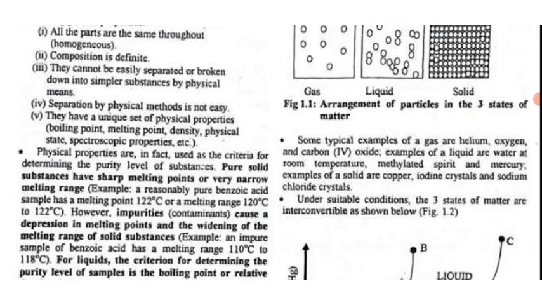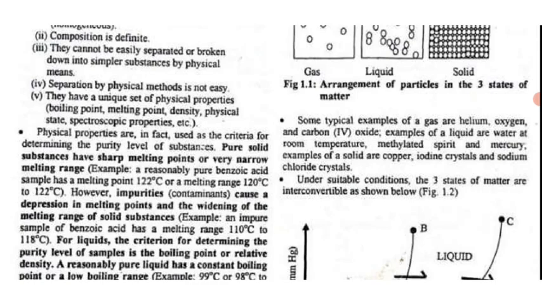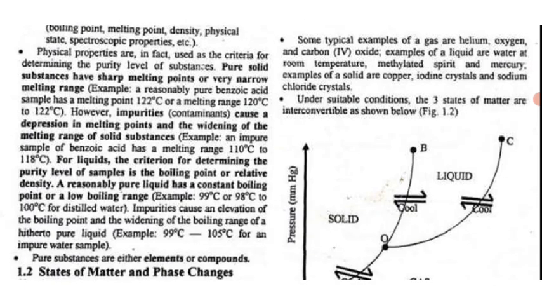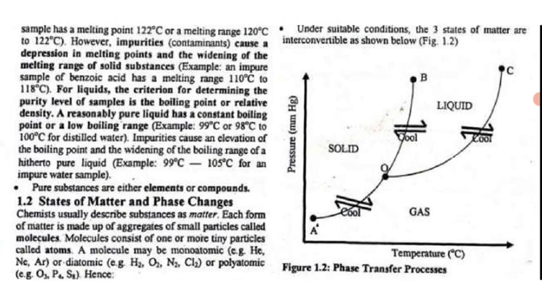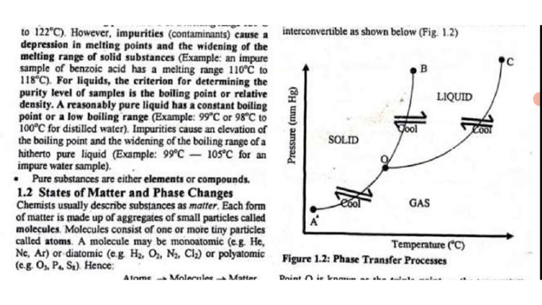Alright? Some typical examples of a gas are helium, oxygen, and carbon dioxide. Examples of liquids at room temperature are methylated spirit and mercury. Mercury is actually a metal, right, but it is a liquid. Examples of a solid are copper, iodine crystals, and sodium chloride crystals. That's your salt crystals. Now, under suitable conditions, the three states of matter are interconvertible as shown below. That's in this Figure 1.2, the phase transfer process.